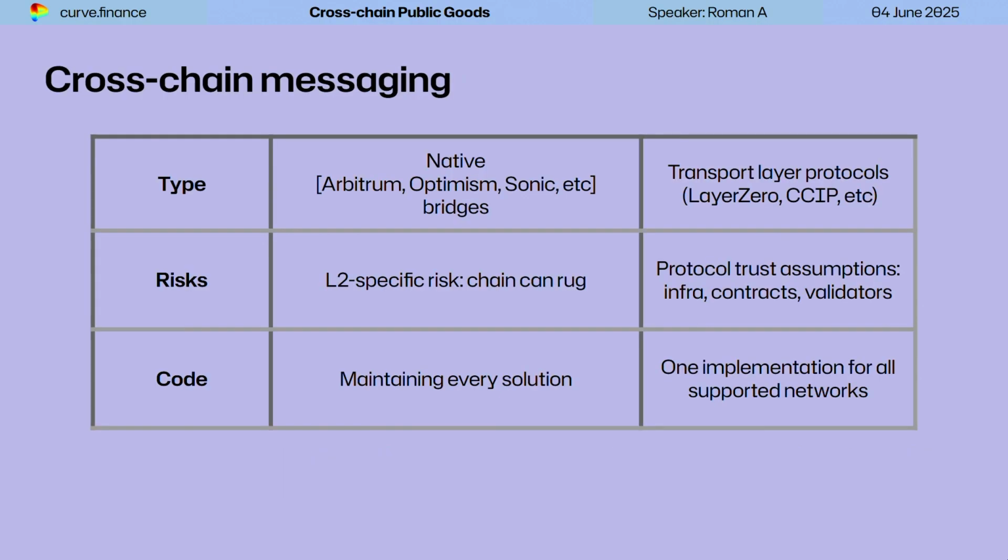There are mainly two categories of cross-chain messaging. First is native bridges, like Optimism. There is a solution on Optimism for layer 2s, and Sonic also has a native bridge, and they have zero extra risk apart from the protocol, but there is no standard for the bridge, so you have to maintain every solution separately. There are also some transport layers above the chains, for example, LayerZero and CCIP, which are most popular, but they have extra risk. However, you have one solution for all the chains.